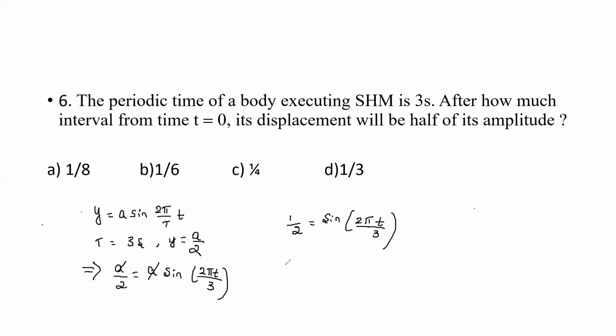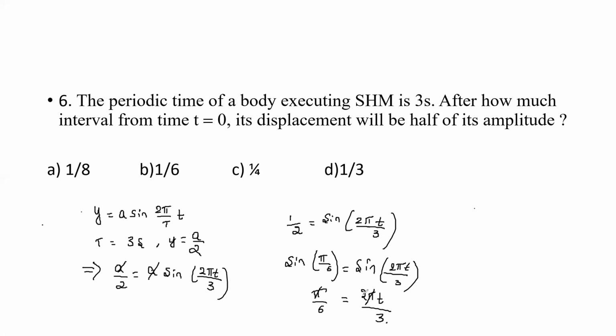Okay, so 1 divided by 2 I can write as sine of pi by 6, that is, pi by 6 is 30 degrees, which gives 1 by 2. So 1 by 2 is equal to sine of 2 pi t divided by 3. The sine function will get cancelled. Therefore, pi by 6 is equal to 2 pi into t divided by 3. Pi will get cancelled, therefore now t is equal to 3 divided by 12.